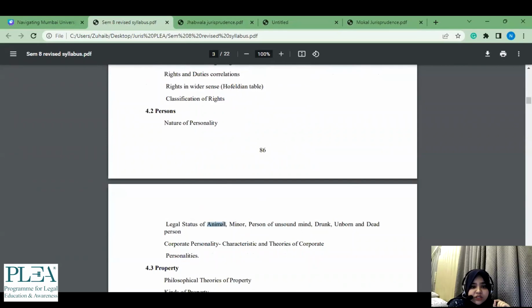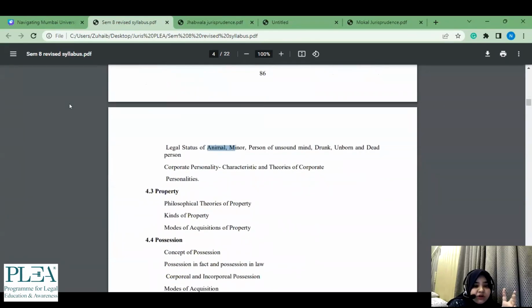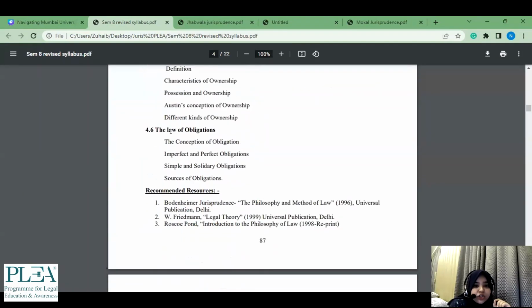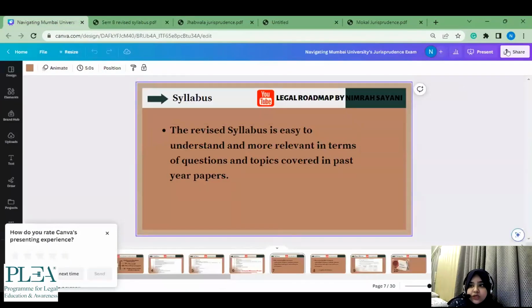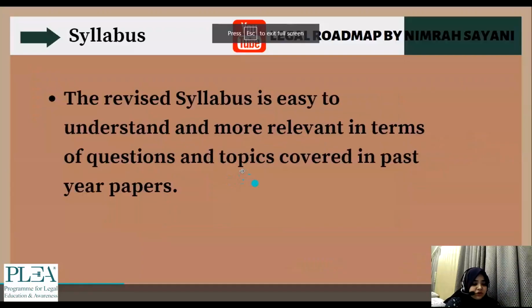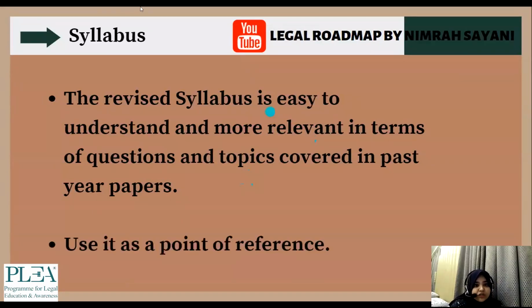So see, this was missing in the past year paper, but this is one of your situationals now. So a little more relevant. The syllabus has not changed, but it's just more relevant to the past year papers. Property, possession, ownership, and the last topic would be your obligation. So this is in general what all topics are there. And as I said, as per your previous old syllabus, the things which we can focus upon is 4 to 10 modules. Before that, it is introduction and everything, which is also very important. But if there are things which are short asked, that's 4 to 10, and use it as a point of reference, the new syllabus.